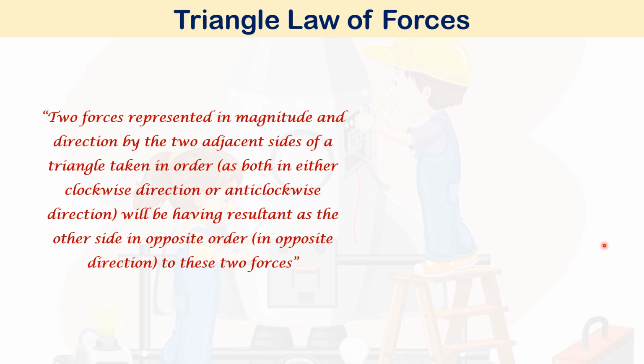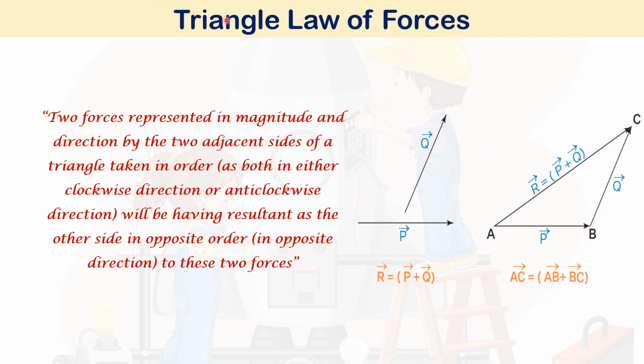So what do we mean by taken in order? Taken in order means either both clockwise or both anti-clockwise. If the two forces are represented as clockwise, then the resultant will be the third side, represented in anti-clockwise direction. If the two forces are represented as anti-clockwise, then the third force will be represented in clockwise.